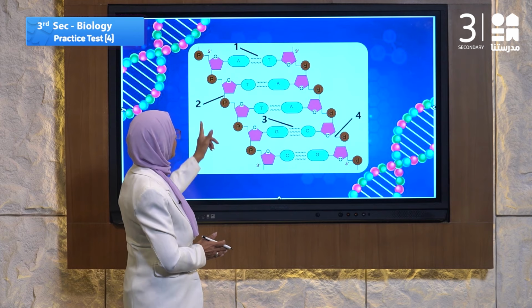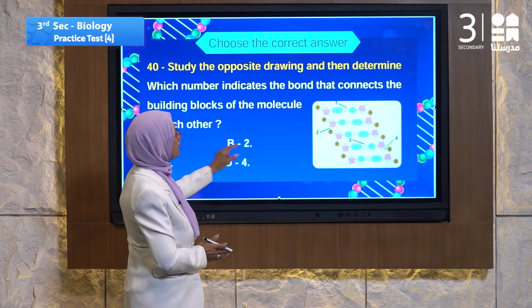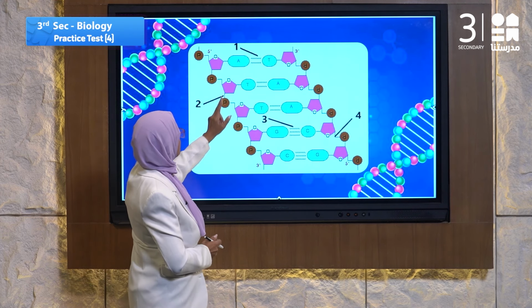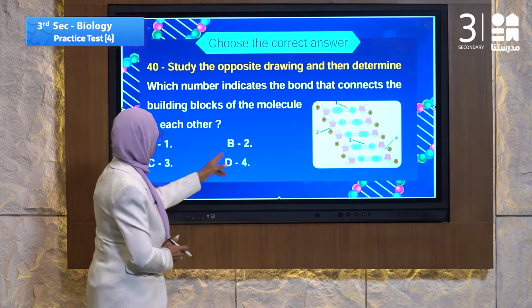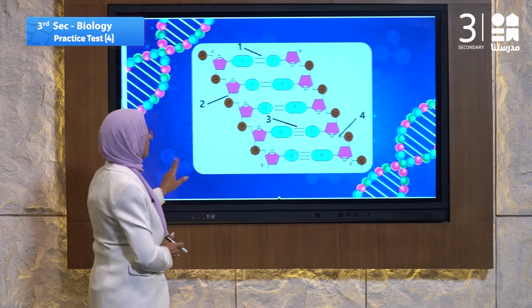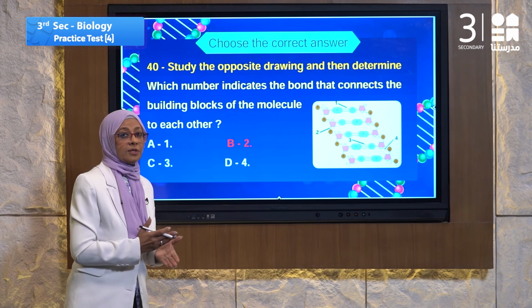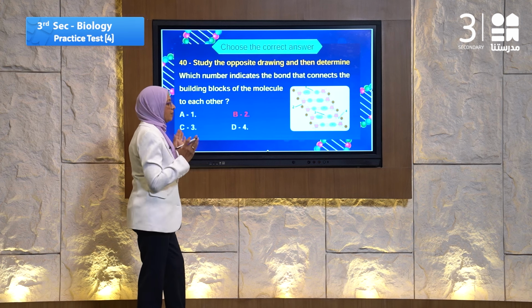So for the building blocks, it will be 2. It is a covalent bond that binds the sugar and phosphate group. So the answer, 1 or 2 or 3 or 4, will be 2. The answer will be number B, a bond between the blocks.